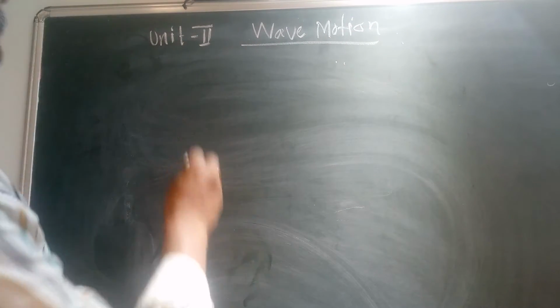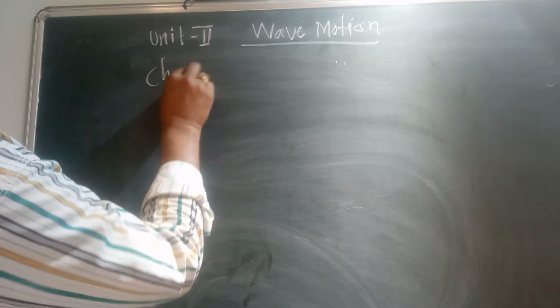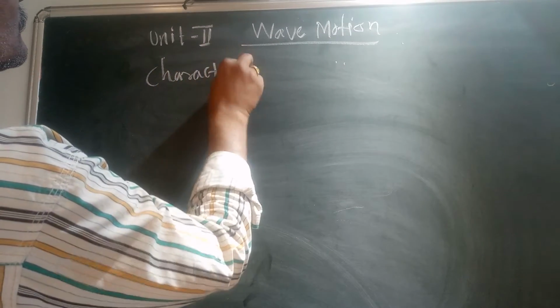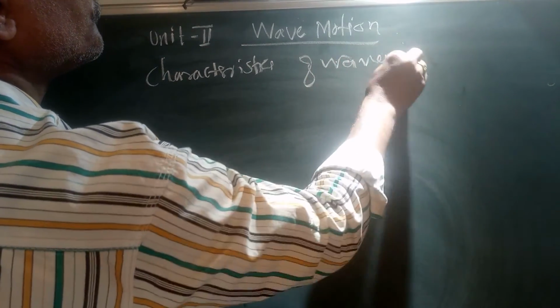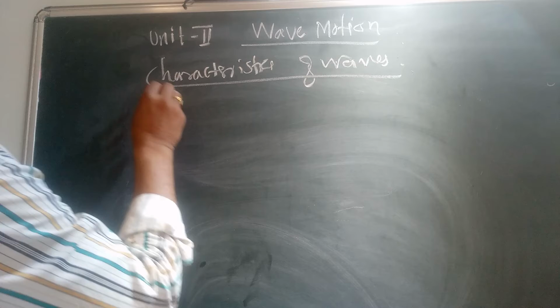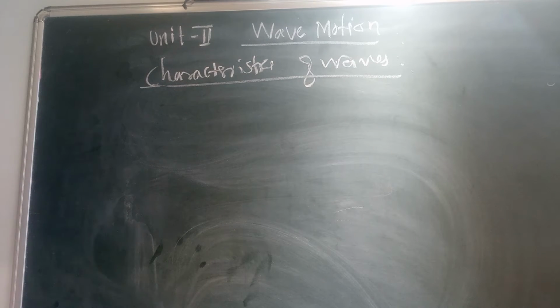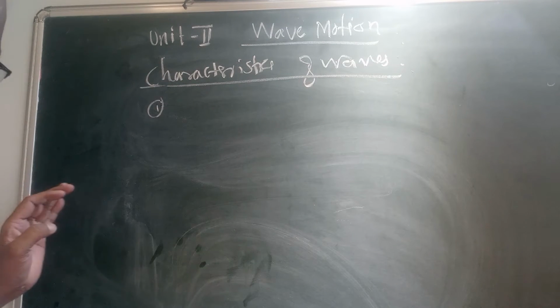Now some characteristics of waves. First is wavelength.